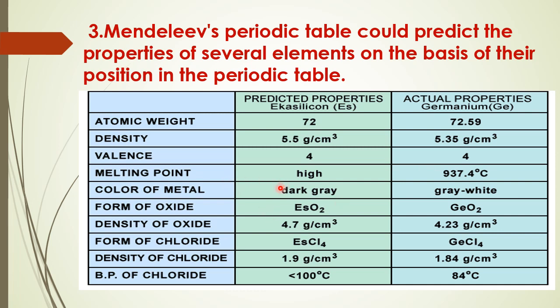Color: predicted by Mendeleev dark gray, and here gray white. Oxide formula: EsO2, and germanium oxide is GeO2. So in this way you can see, children, the properties of germanium, which was discovered later on, were almost as predicted by Mendeleev.